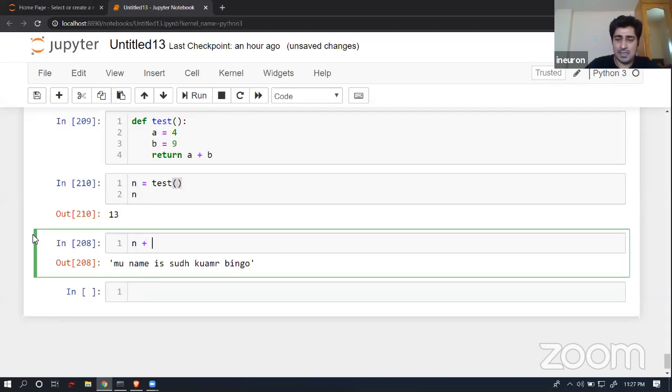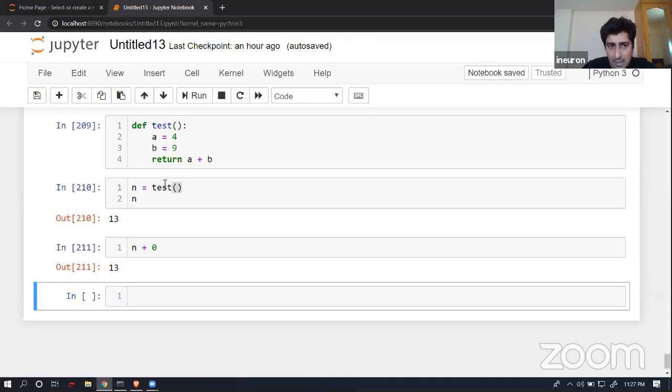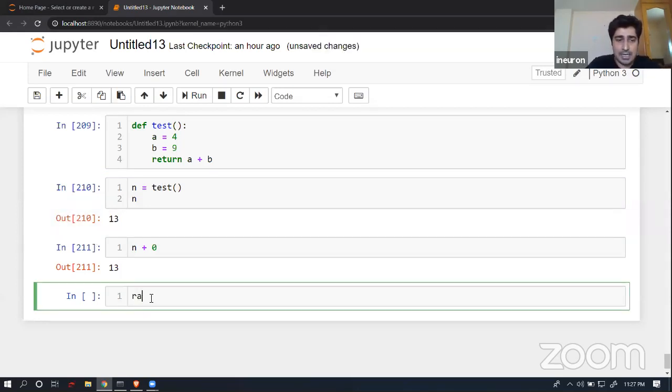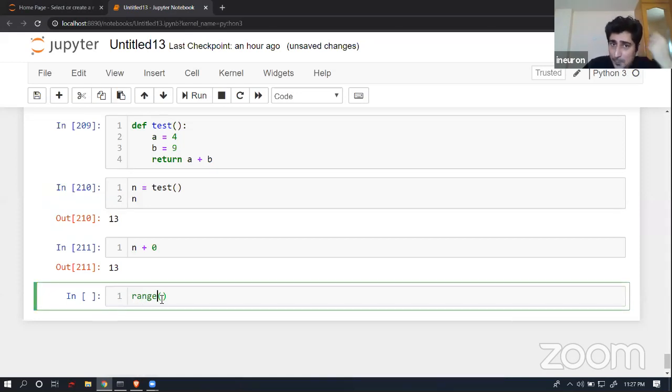Now let's suppose I want to pass these values at the time of function call, because if you remember the range function, default argument wise, if you try to check, there is no default argument, but you can pass these things.